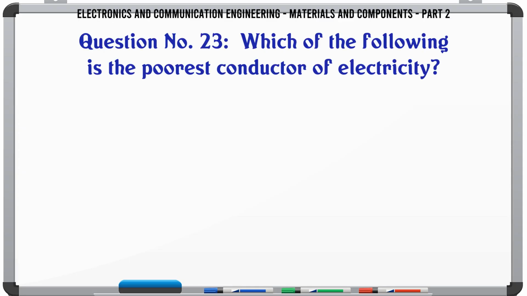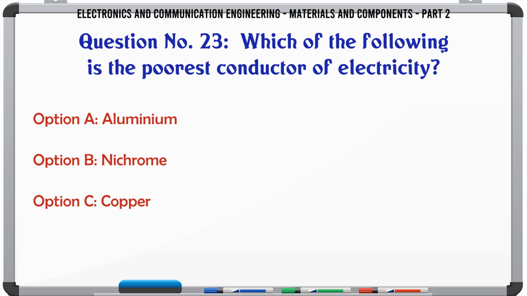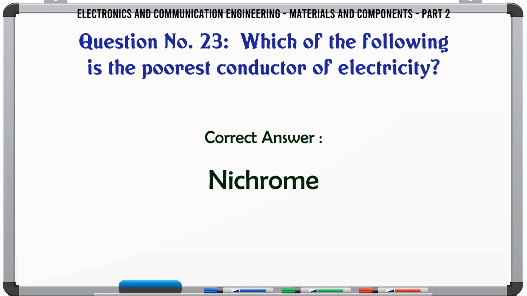Which of the following is the poorest conductor of electricity? A, aluminium, B, nichrome, C, copper, D, all of the above. The correct answer is nichrome.